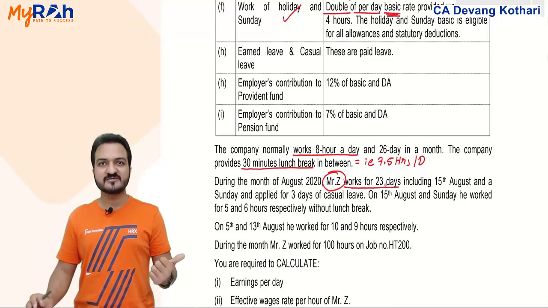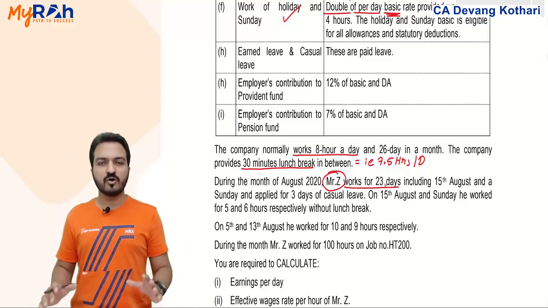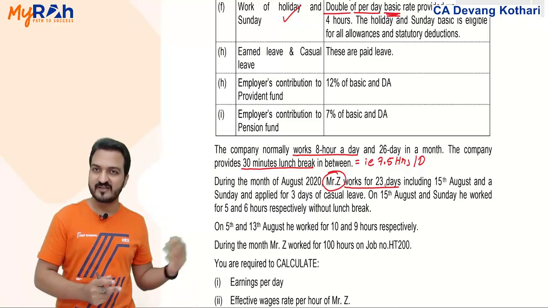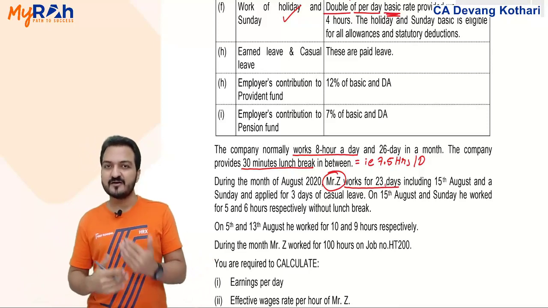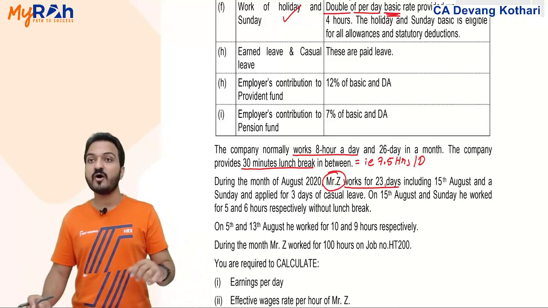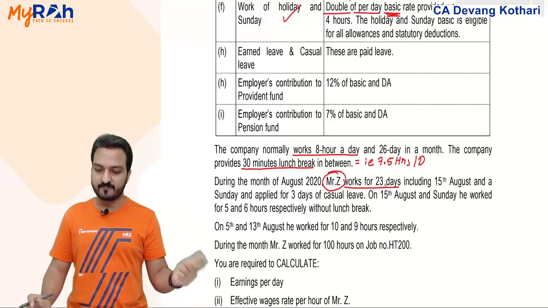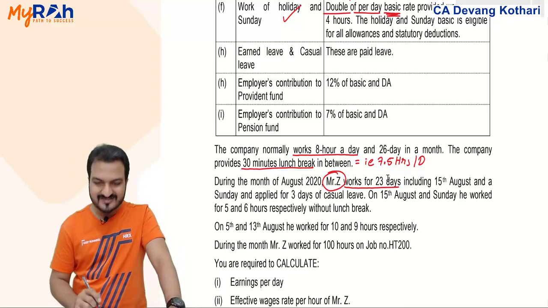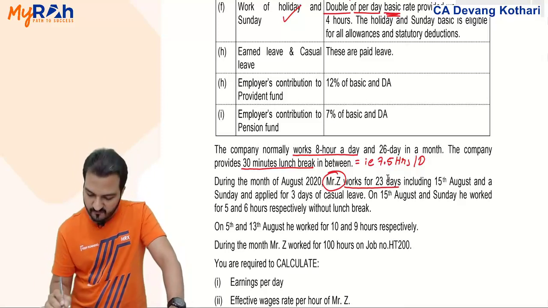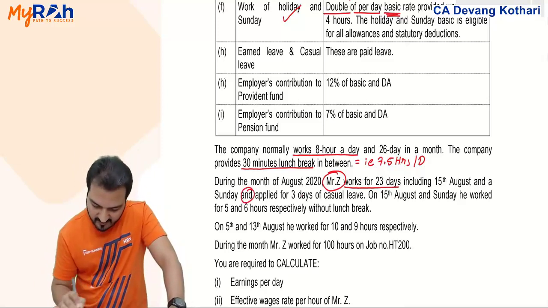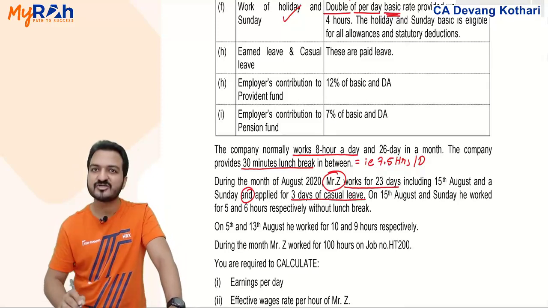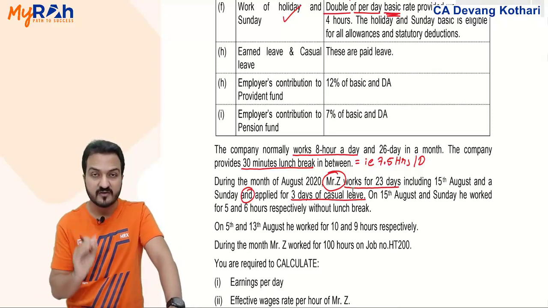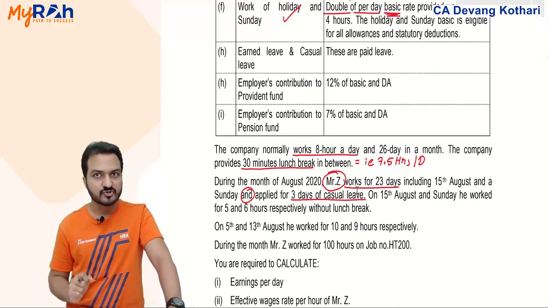including 15th August and a Sunday. 15th August is a public holiday, that is Independence Day in India, assuming that this guy is in India. And Sunday is also a public holiday, but he worked on 15th August as well as on that Sunday. Okay, and applied for 3 days of casual leave. So consider this guy, he worked for 23 days and he applied for 3 days of casual leave. He was actively working for 23 days, plus 3 days he applied for casual leave.